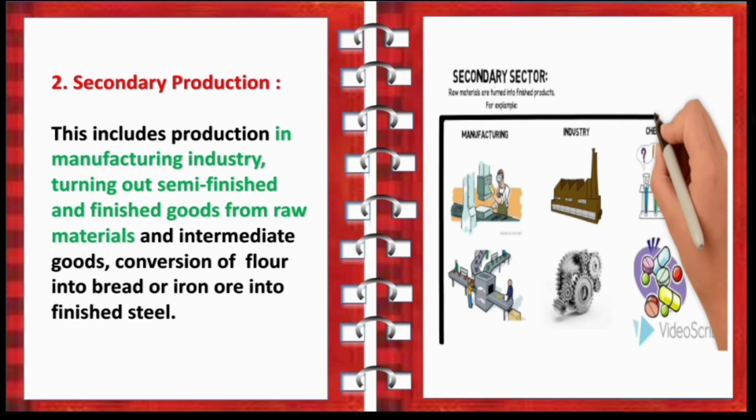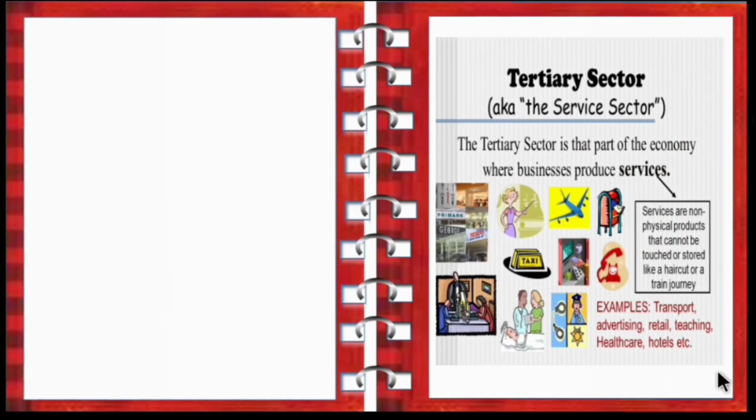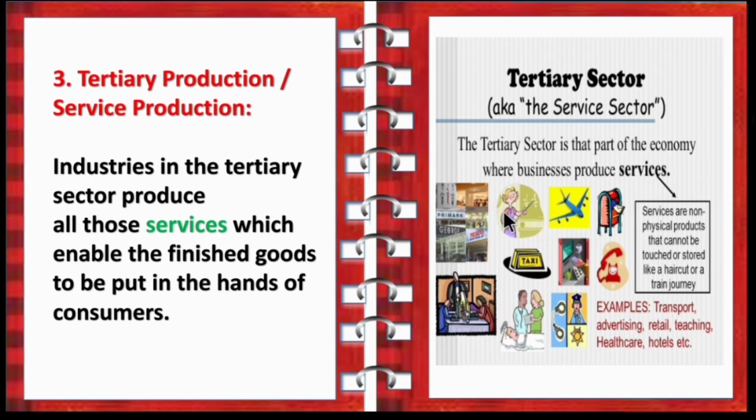So how are they converting? With the help of some machines. So this comes under secondary production. Next is tertiary production or service production. Industries in the tertiary sector produce all those services which enable the finished goods to be put in the hands of the consumers. So the industries in the tertiary sector work to provide service to the consumers.